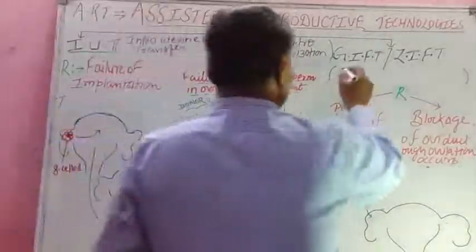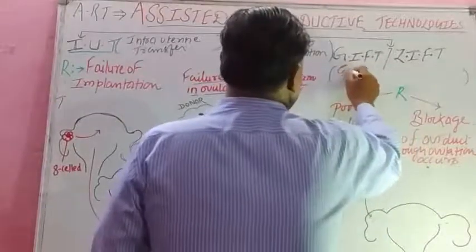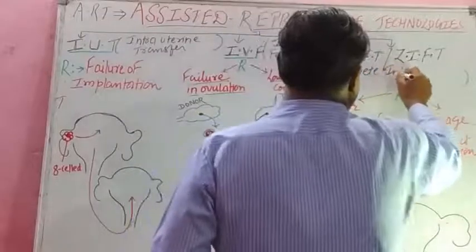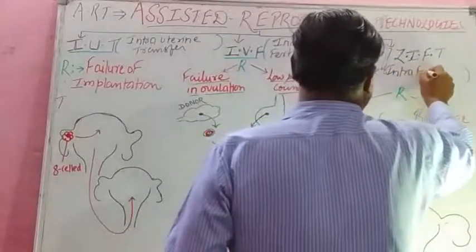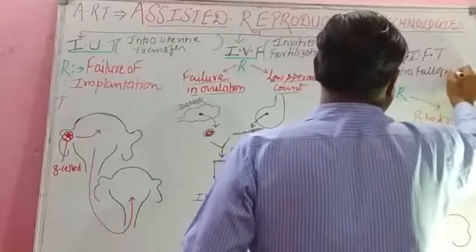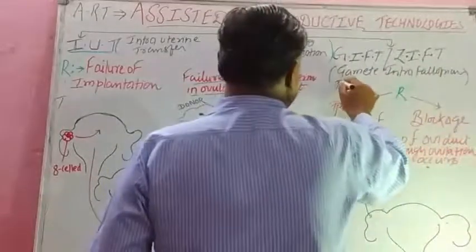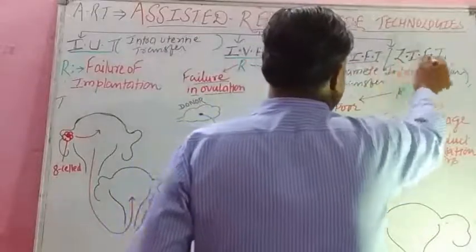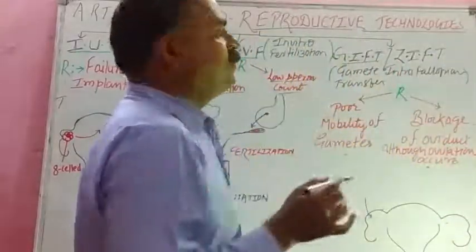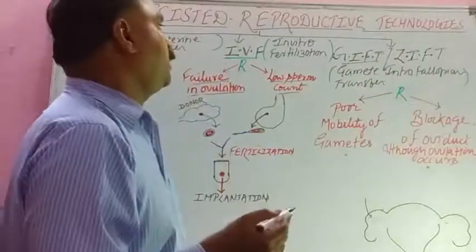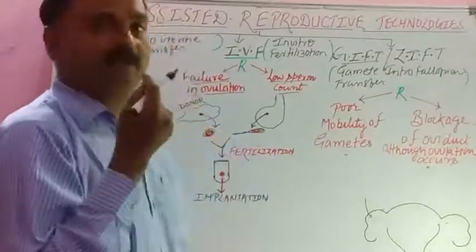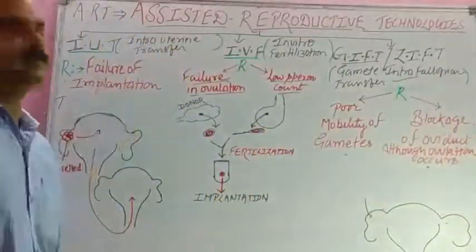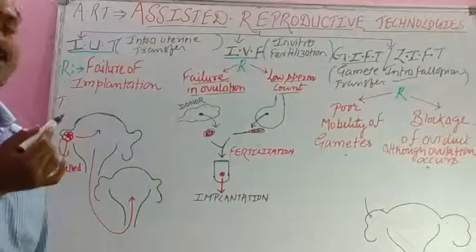And third one is GIFT, gamete intrafallopian transfer. And then ZIFT. Only one word is changed, that is zygote intrafallopian transfer. There is a minor difference, and that I will explain you here one by one. Very, very interesting. Assisted reproductive technologies.